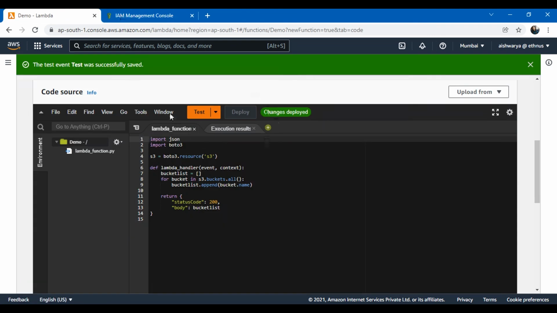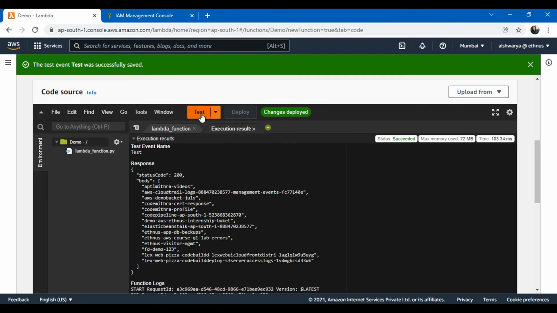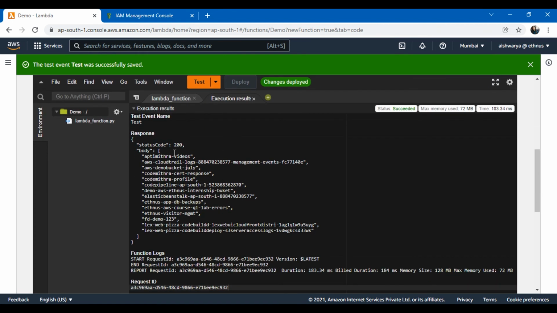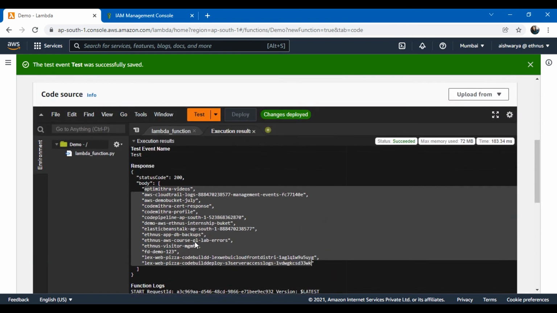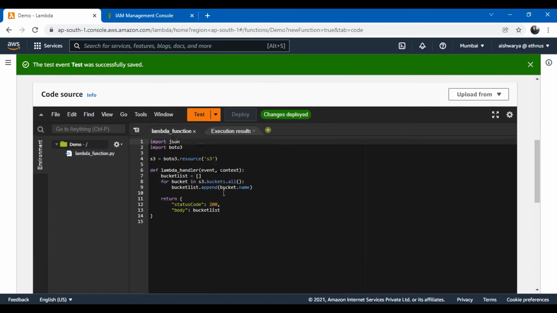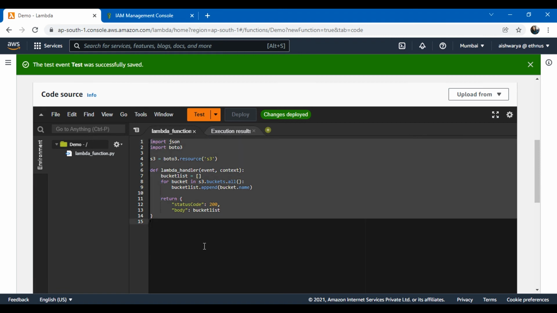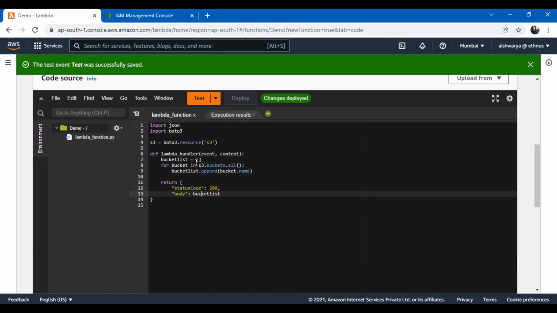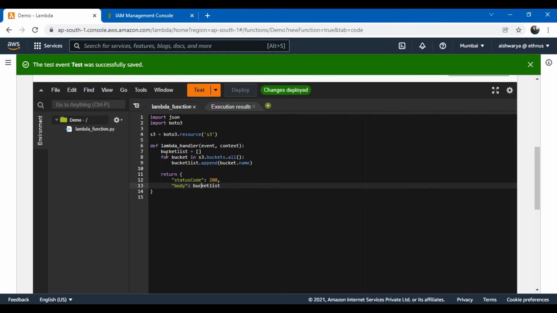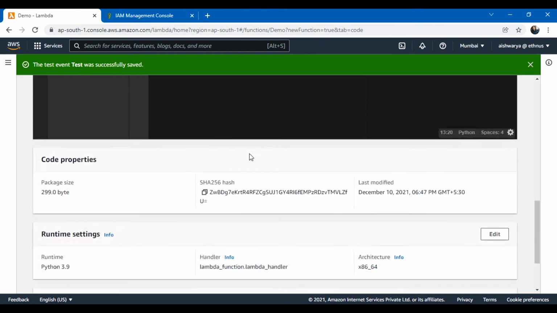Now if I test it, it should give me the results. Yes, it has given me the results. The status code 200 means the request was successful. These are all the buckets that exist in my AWS account. This means my Lambda was successfully executed. This was just one example. You can add whatever code you want and experiment with Lambda. This is a nice service. So let's go back to the slides now.